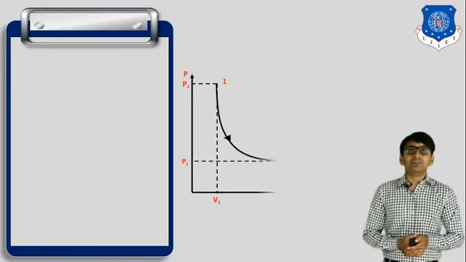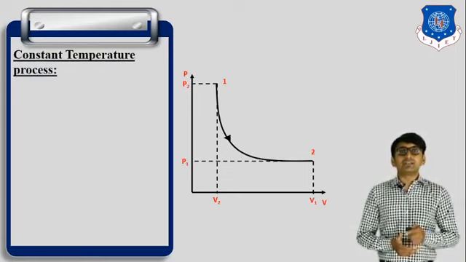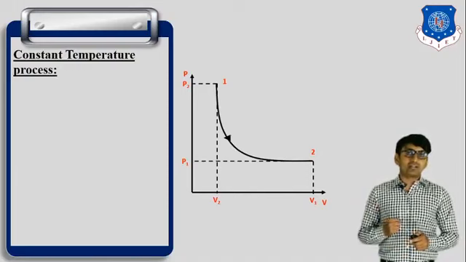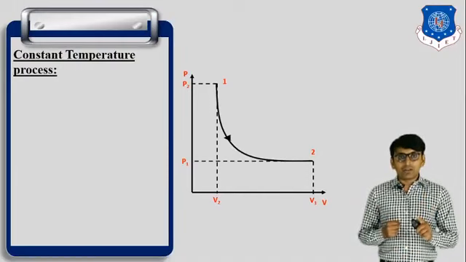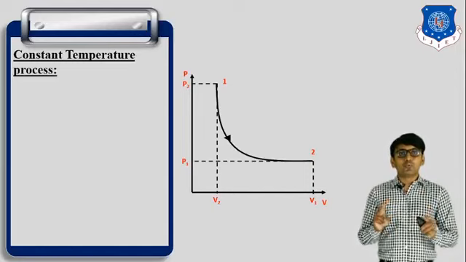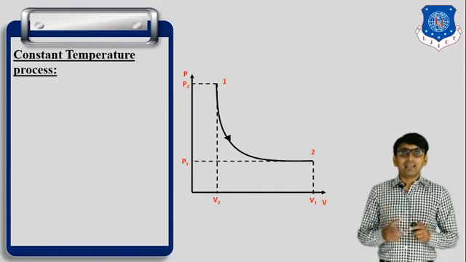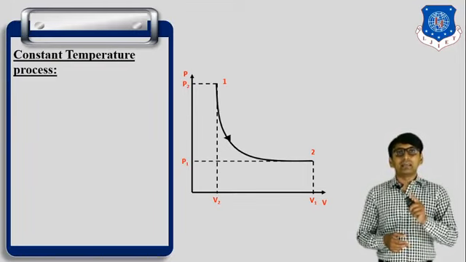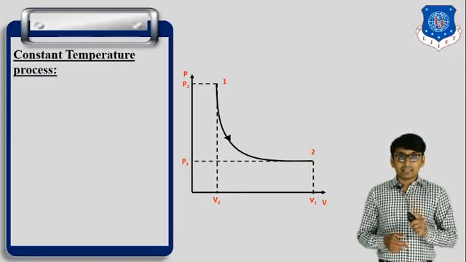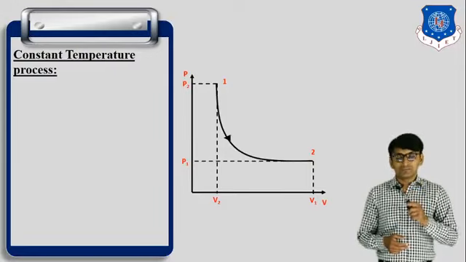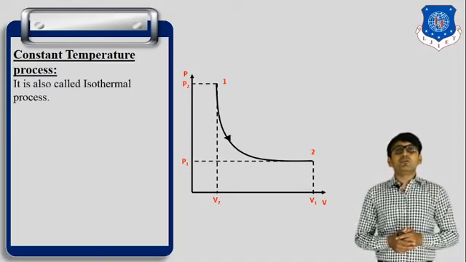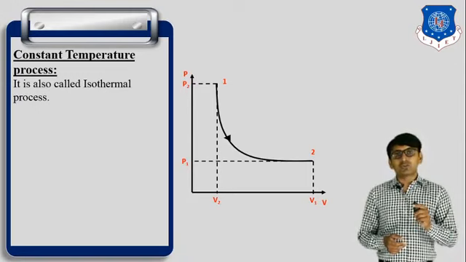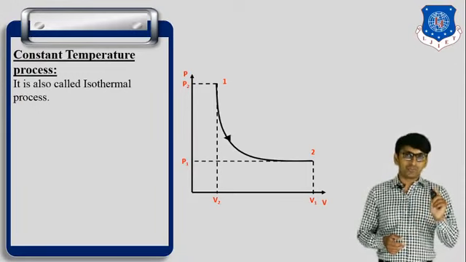Okay. Now third one, that is the constant temperature process. This is the PV diagram of the constant temperature process. Point 1 represents the initial state, point 2 represents the final state, and this is the graph of the PV diagram for a constant temperature process. This is also the graph of Boyle's law. It is also called an isothermal process.